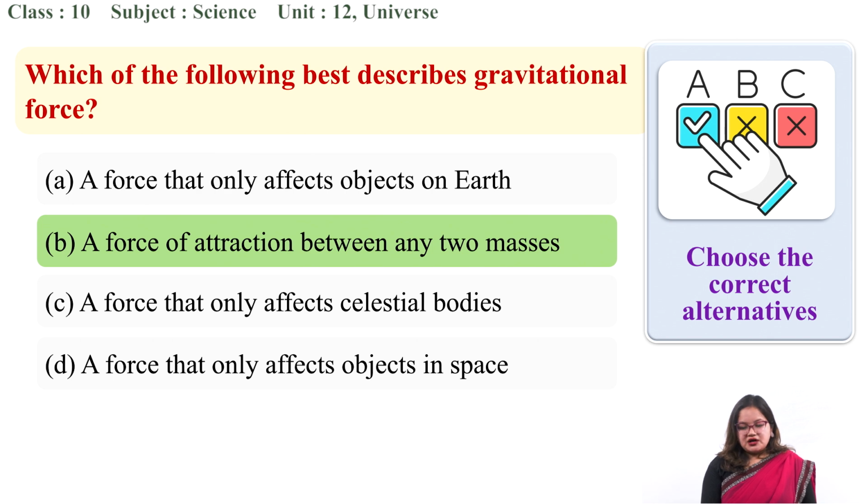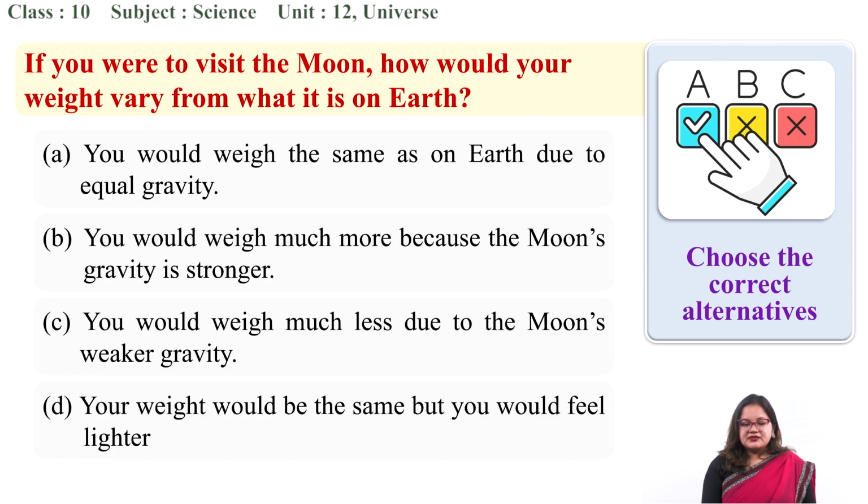Okay, so our last question is, if you were to visit the moon, how would your weight vary from what it is on Earth? Before diving into the options, what do you understand by weight? It is the effect of gravity on your mass, right? So it depends on the gravity again.